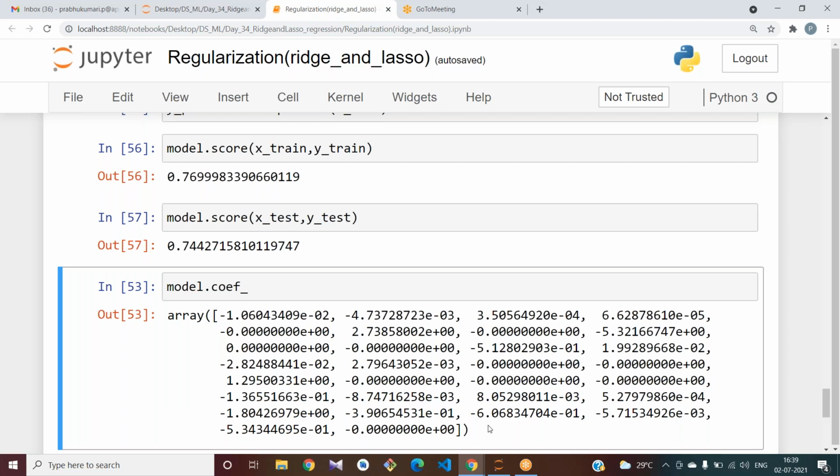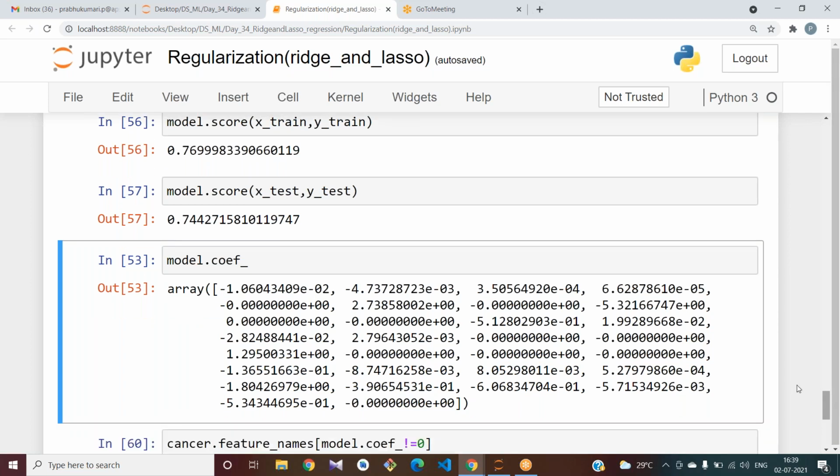And you can see here that some of the values are 0. We have already discussed that lasso regression will make some slopes 0 as it calculates magnitude. You can see the values of the magnitude that have become 0 here.